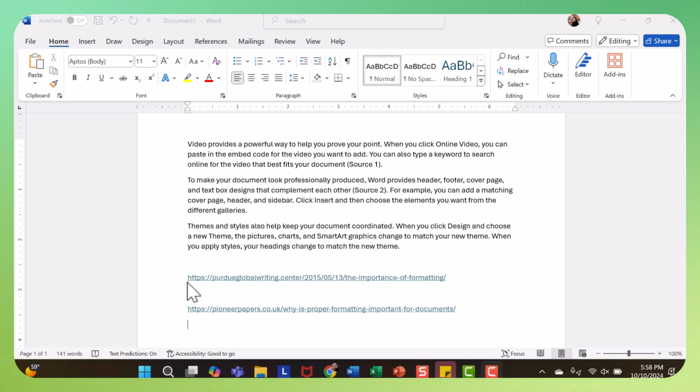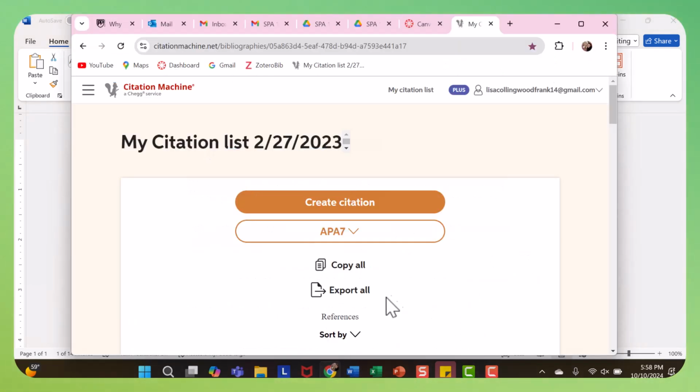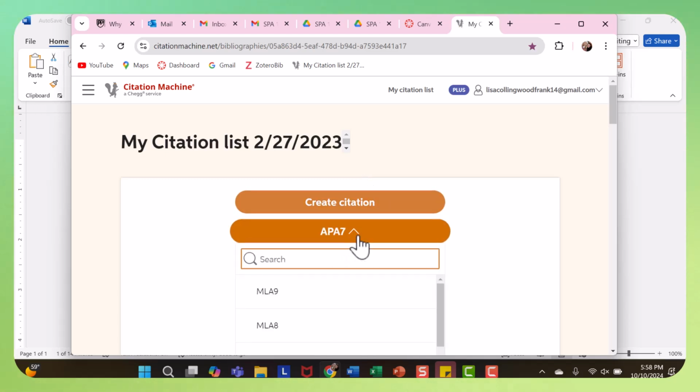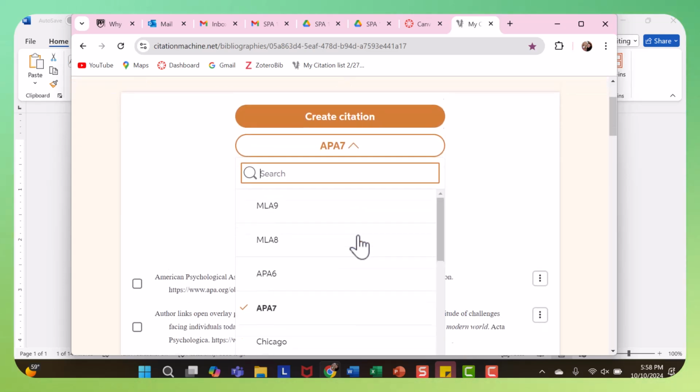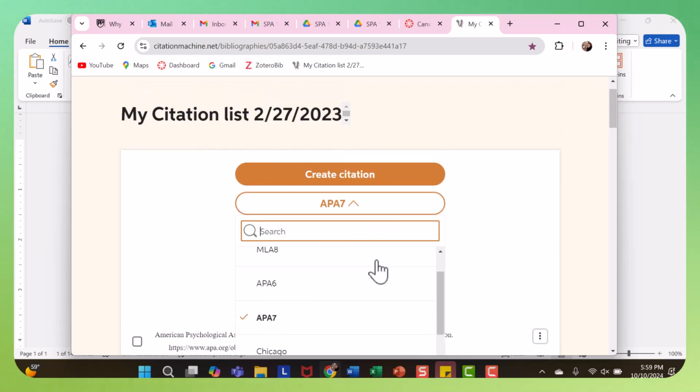So what you need to do is to take these links. So I'm going to copy this first one. And then I am going to use a tool. I use something called Citation Machine. There are lots of tools out there. This is my preferred one, but it doesn't have to be yours. But in Citation Machine, when I am here, you're going to click to create citation. You want to make sure you're using the correct one. Other classes may use MLA, but we are using APA, so you want to make sure that is correct and always use the most current version. So you want to use APA 7.